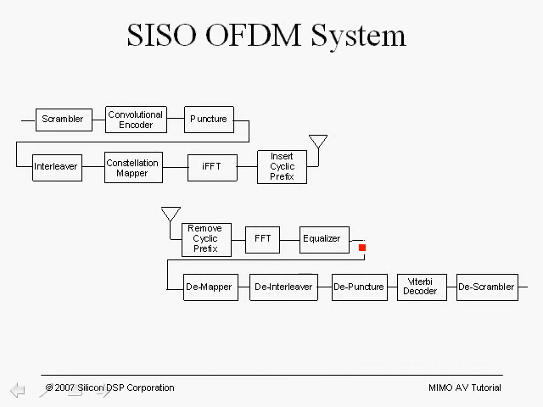We equalize the channel, and we do a demapping from the constellation points back to soft bits, which we pass through a deinterleaver, a depuncture block, and the Viterbi decoder, which corrects for errors in the channel, and we pass it through the descrambler and get the original bits. So this is the basic block diagram for a single input single output OFDM system. Now let's examine a 2x3 MIMO system.